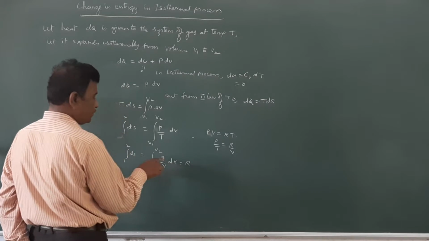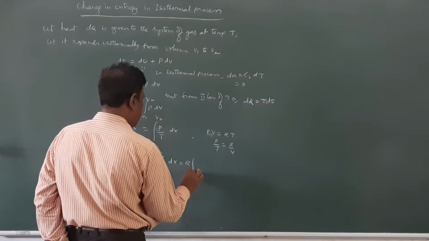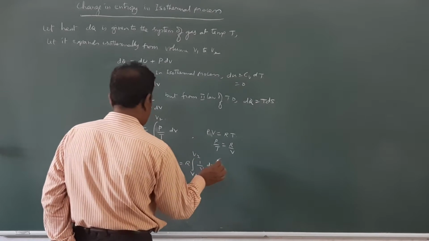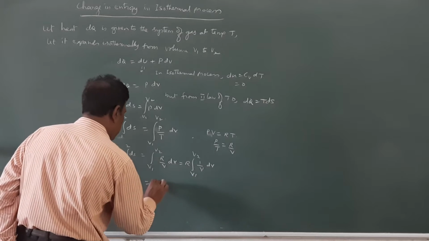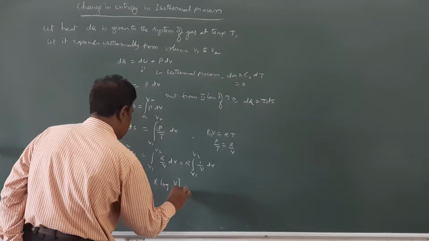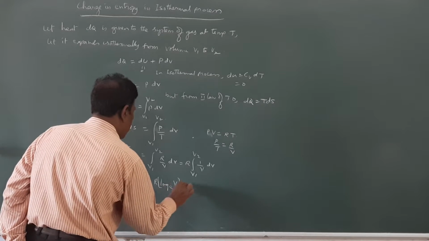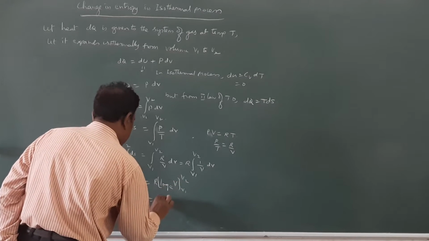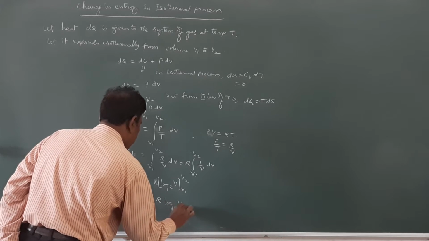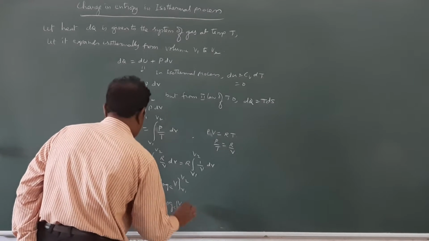R is taken out. The integral of 1 by V is equal to log V, from V1 to V2, that is equal to R log V2 by V1.